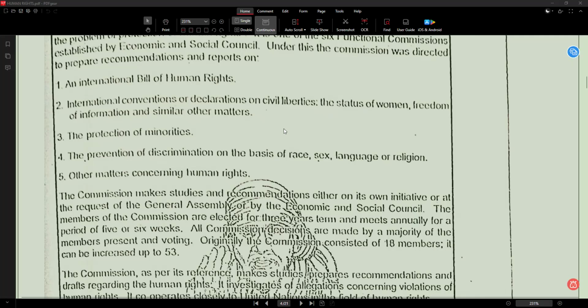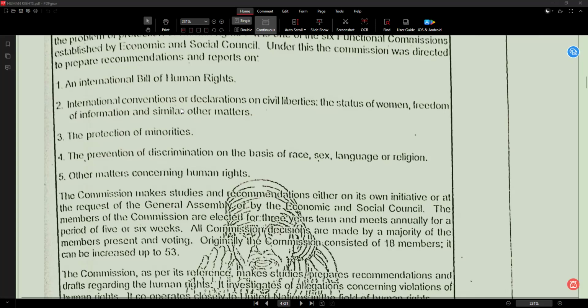International conventions means agreements between countries. Declaration means official statement. Civil liberties means basic freedoms like speech and movement.